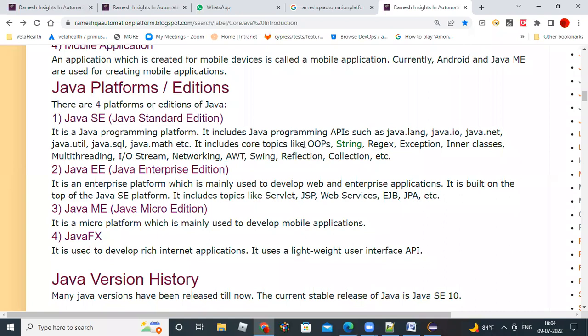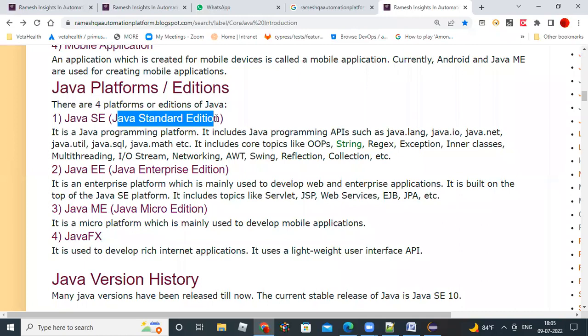That's why I'm saying basics are very important, and some advanced topics: OOPs, string handling, exception handling, collections, file handling. That all comes under Java Standard Edition. Java Enterprise Edition is going to have a lot of new technologies, basically to develop your enterprise applications or web applications. It comes on top of the Standard Edition only.